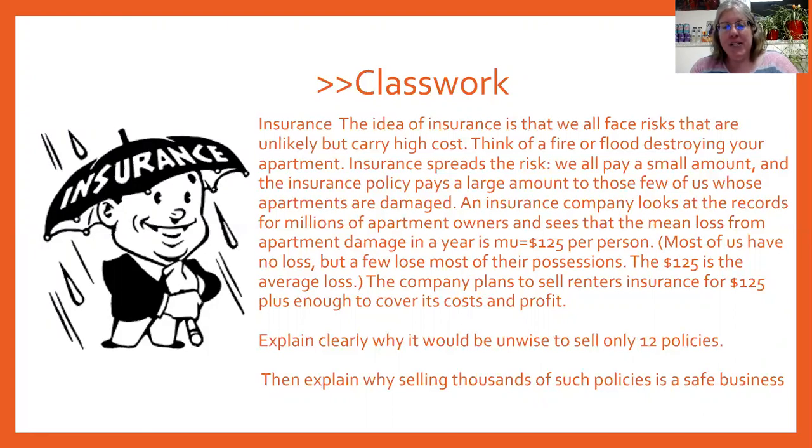An insurance company looks at the records for millions of apartment owners and sees that the mean loss from apartment damage in a year is mu equal to $125 per person. So in other words, the population parameter, the average or the mean loss, is $125 per person. Most of us have no loss, but a few people lose most of their possessions. So that 125 is that average.